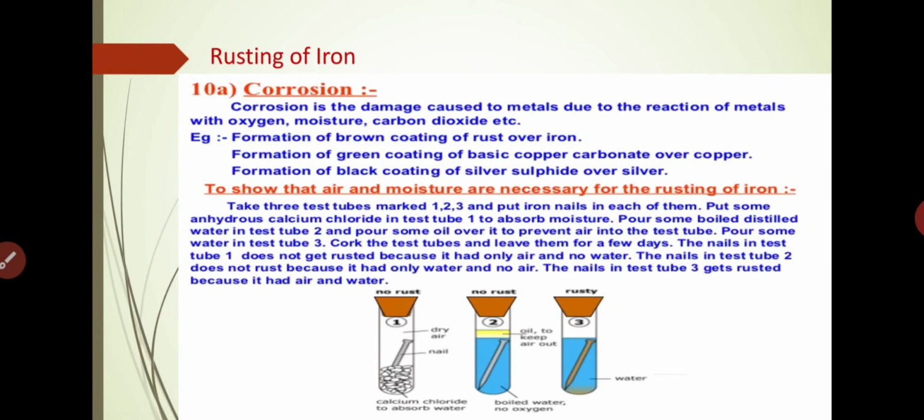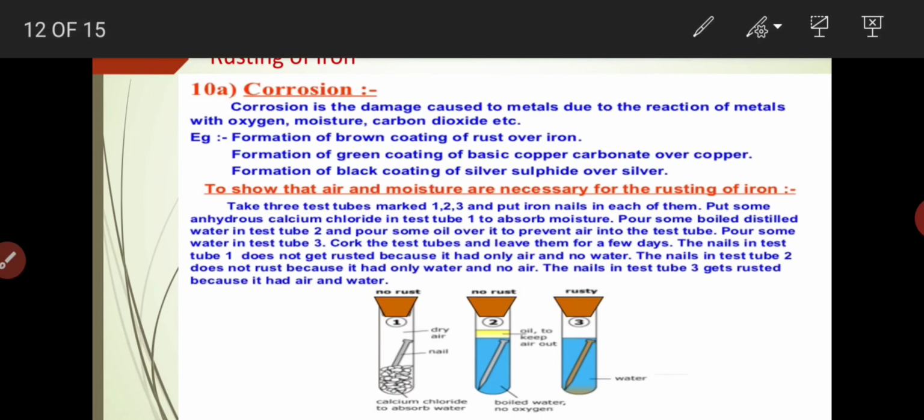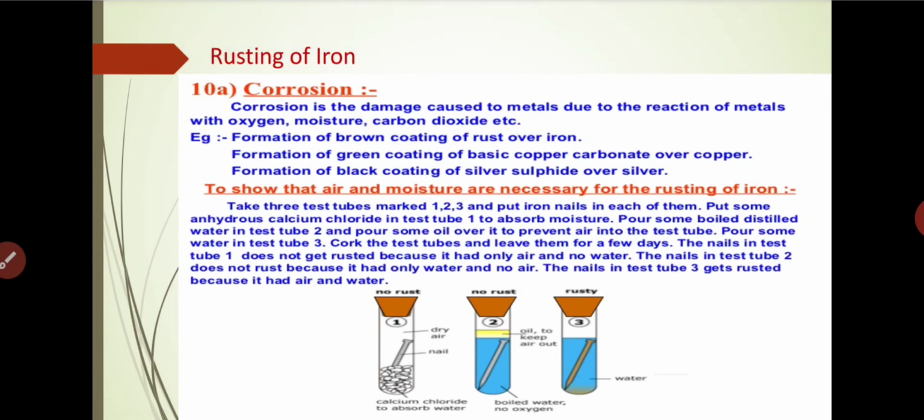Okay, so what happened in this one? For examples, they have given formation of a brown coating of rust over iron. That is also a corrosion example. Formation of a green coating of basic copper carbonate over copper is also corrosion. Formation of a black coating of silver sulfide over silver. So these are the examples of corrosion.